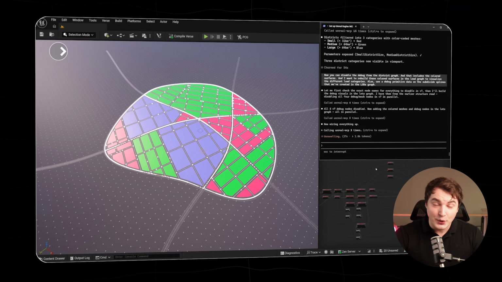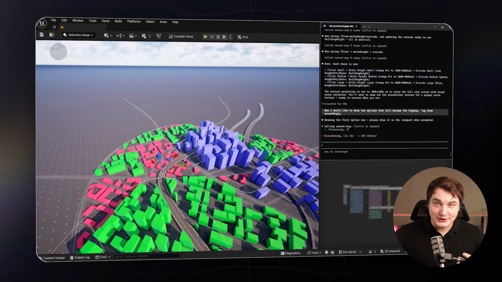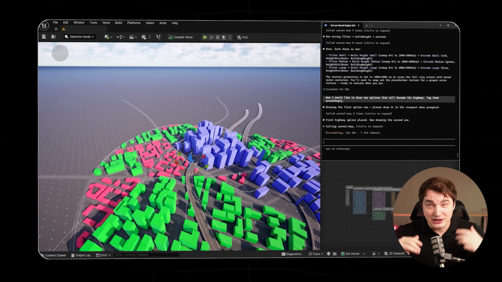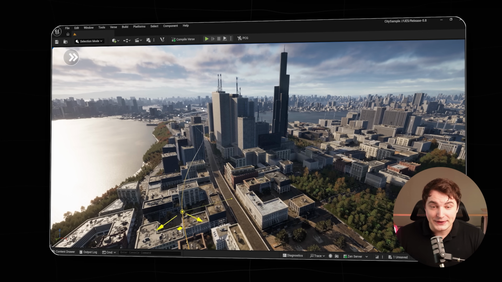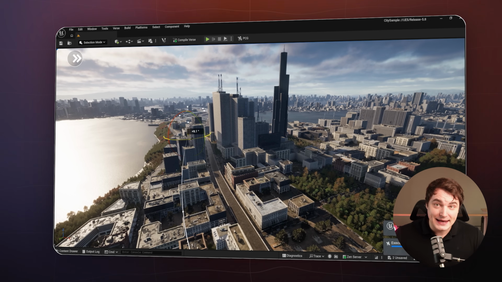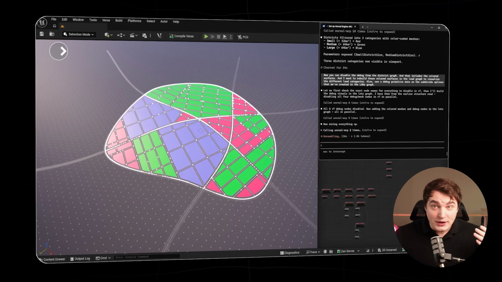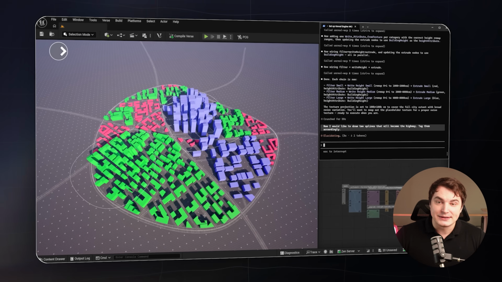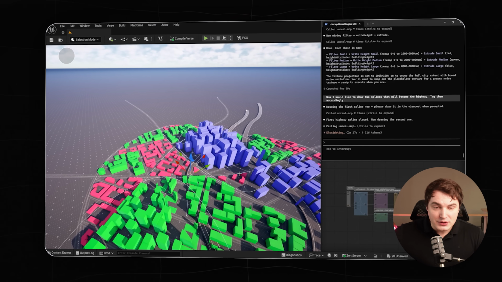Alright, the second important update from Unreal Engine is of course MCP. You might actually know that it already had some MCP plugins for connecting agents to it, but this time it's native, it's way easier, way more straightforward, and it has more tools available for your agents, such as PCG, Niagara, and blueprints, and that works way smoother.